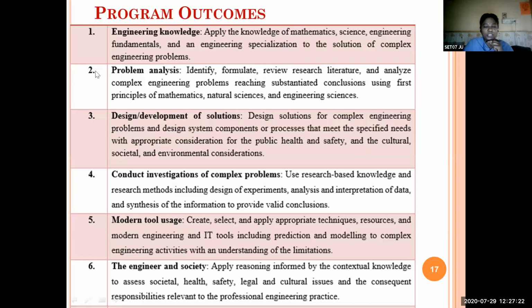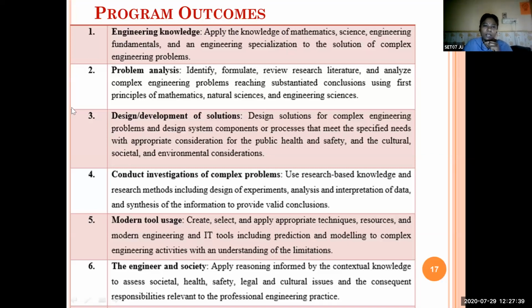So for any engineering program offered by any organization, the syllabus, the content and the classes should be taught in such a way that the graduates of any BTech program should have the knowledge of all the 12 aspects.